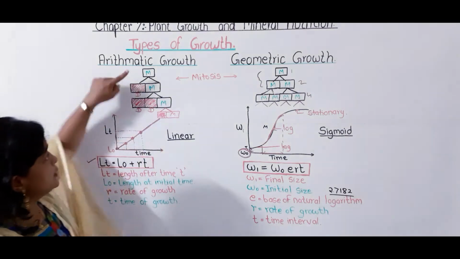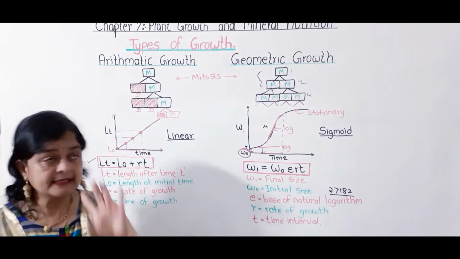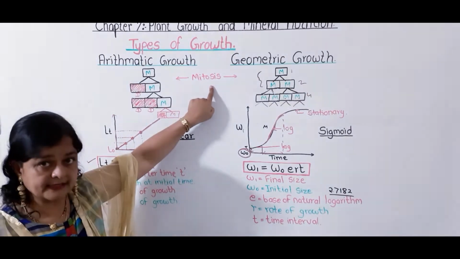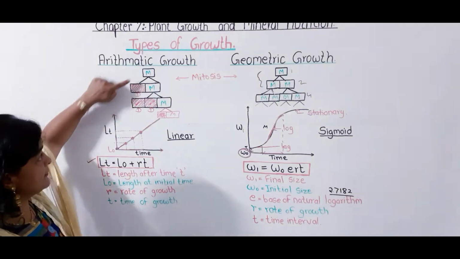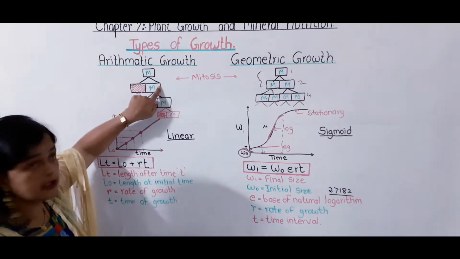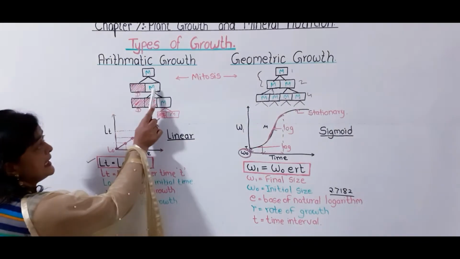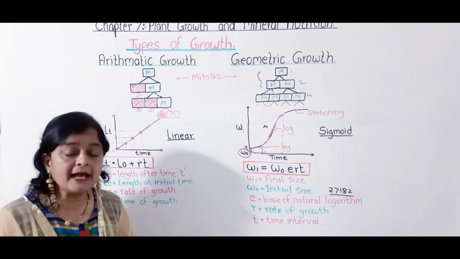Suppose I have taken one cell. We are considering one meristematic cell. When this meristematic cell undergoes mitosis, it forms two cells. Mitosis means from one cell, two cells are formed. It is clear from the diagram. Out of these two cells, one cell becomes differentiated or mature.